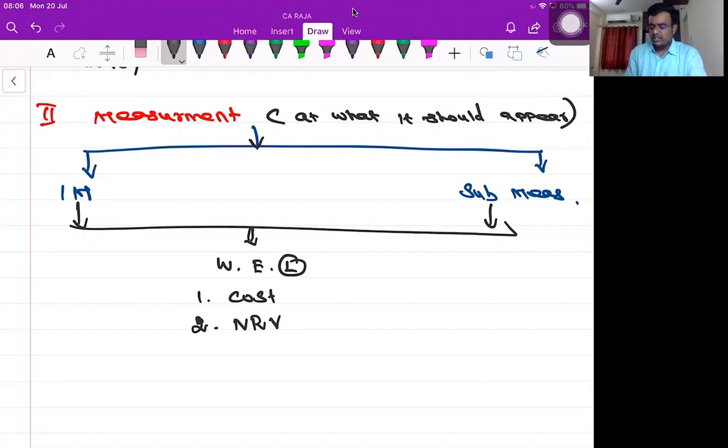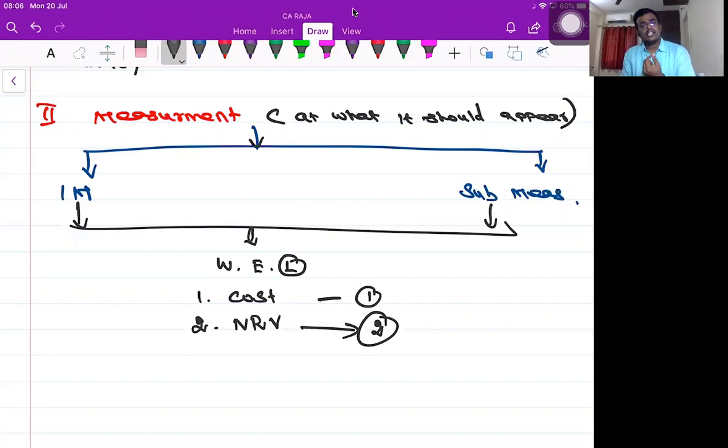Sir, what is my subsequent measurement, I'll be discussing. Don't worry, what will be the impact, all this stuff. But for both initial measurement and subsequent measurement, the inventory should be valued at whichever is lower, cost or NRV. So here you have to study in detail what is my cost. You have to study the definition of NRV.